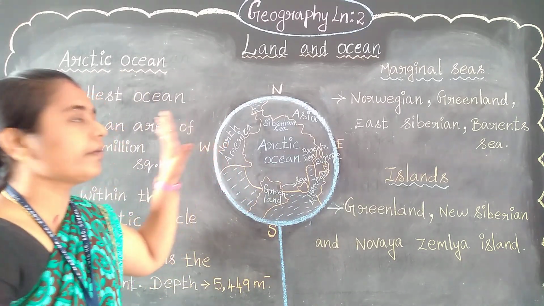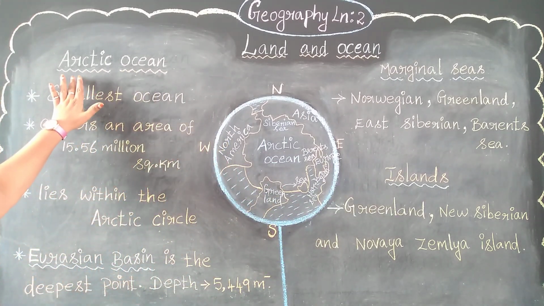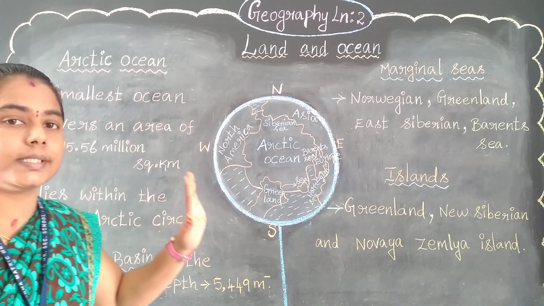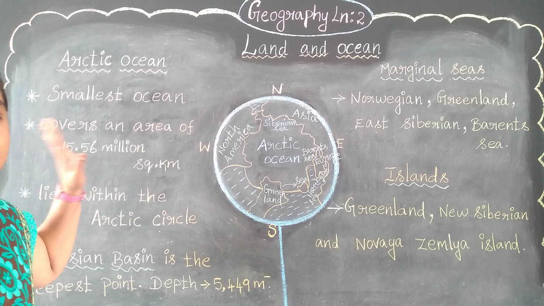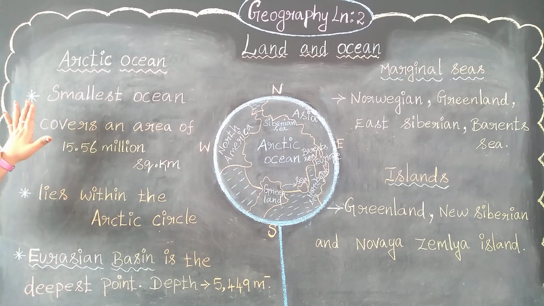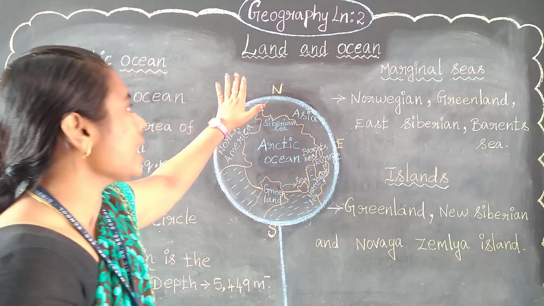Yes. So today we are going to learn in this session about the Arctic Ocean, which is the smallest ocean among all the oceans. So the Arctic Ocean is the smallest ocean. We are going to learn about the Arctic Ocean, right? Let's learn, and before that, let's recall what is land and ocean.